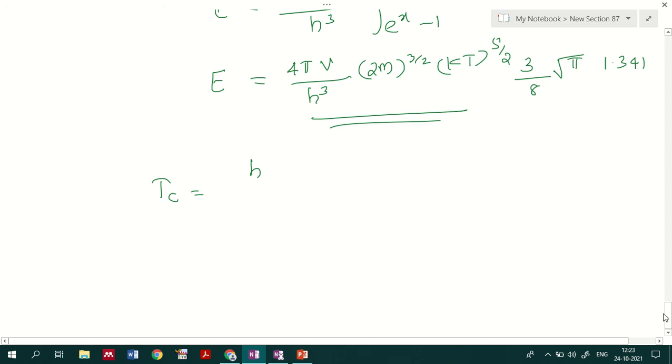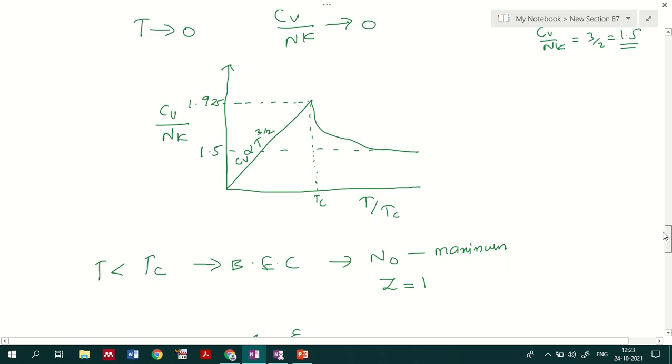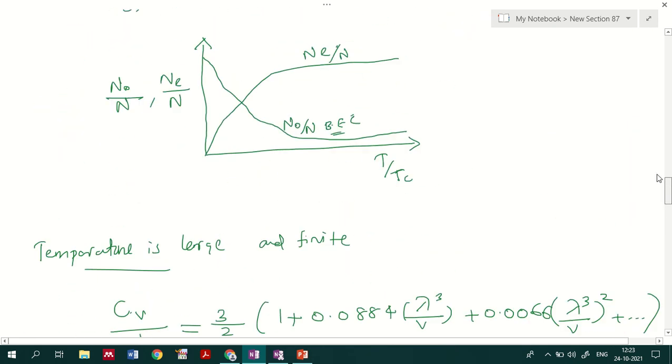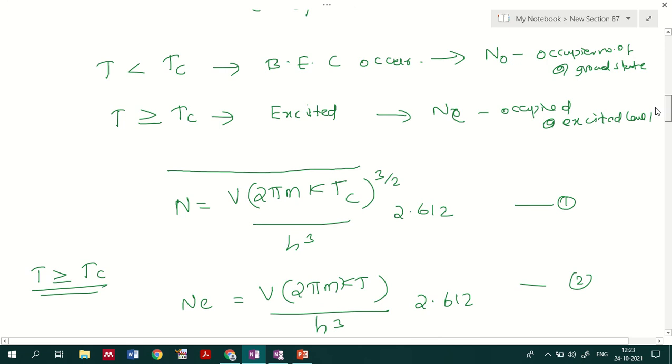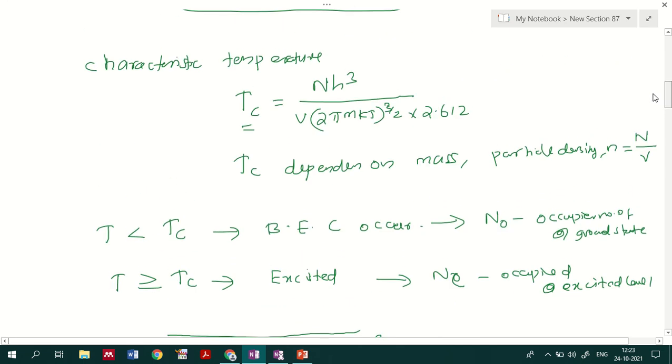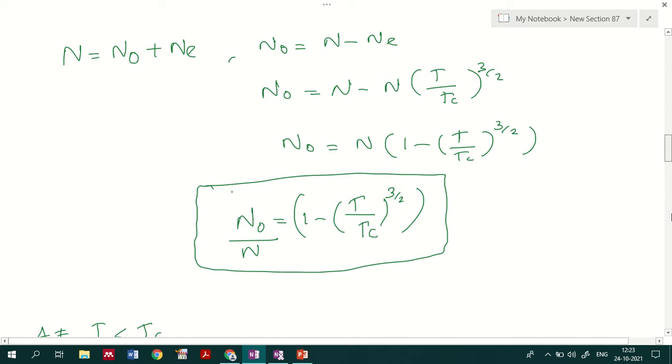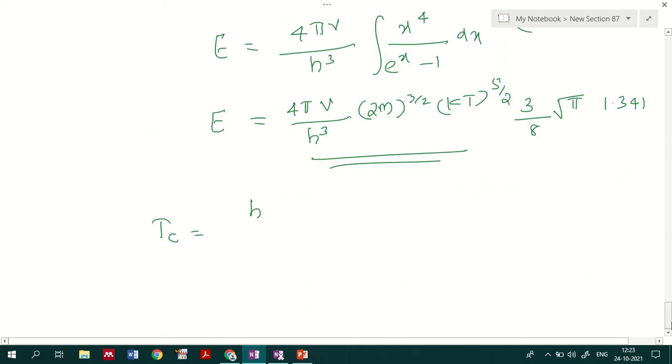What was the characteristic temperature? It was already seen: Tc equal to n h cube divided by V 2 pi mkT 3 by 2, 2.612, right? To verify it.